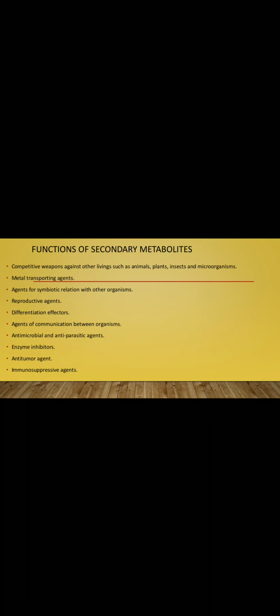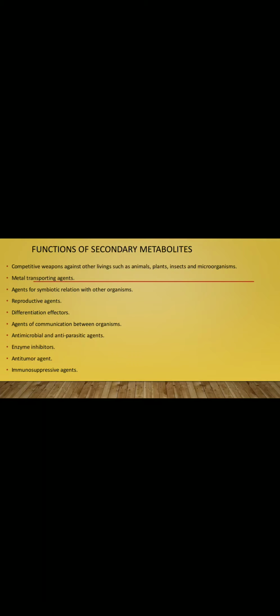Now, in general, if we talk about the functions of the secondary metabolites, they are competitive weapons against other living organisms. Plants use these secondary metabolites as competitive weapons against other plants, insects, or microorganisms. Or these secondary metabolites are involved as metal transporting agents, or sometimes in symbiotic relationships between the organisms.